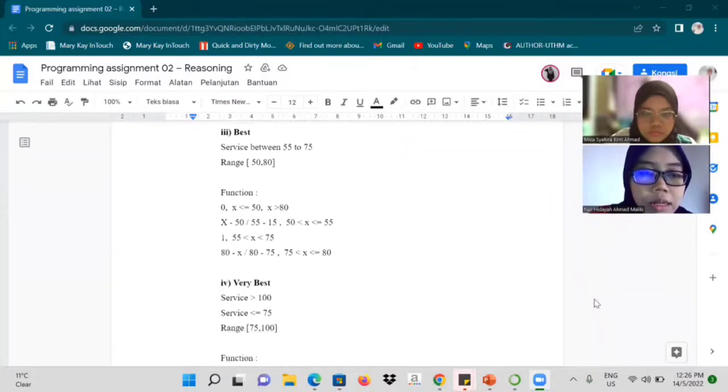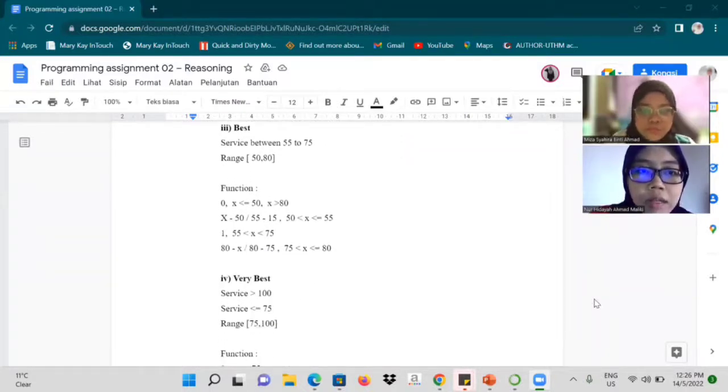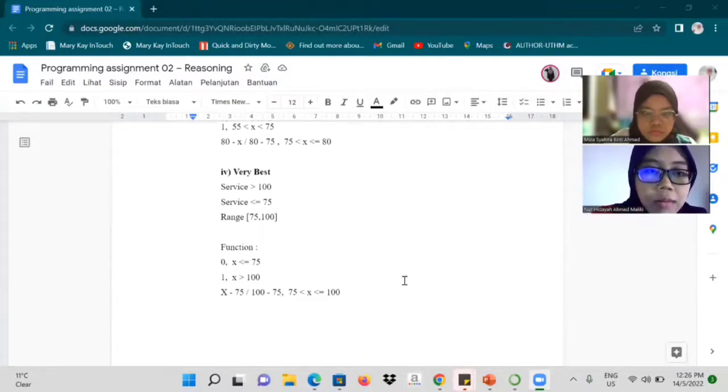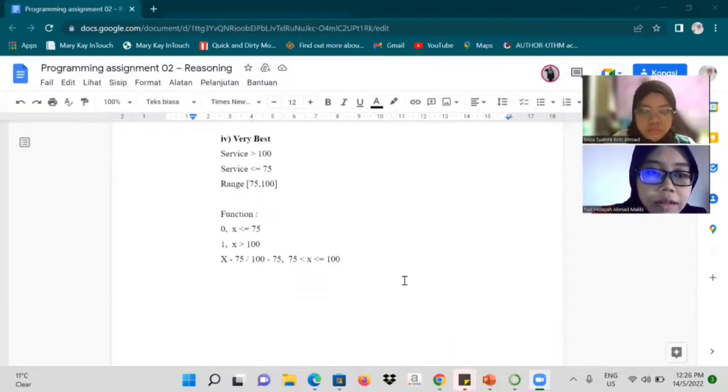Third, for the best, service between 55 to 75, range 50 until 80, and that is the best function. And the fourth, very best, service more than 100 and service less than or equal to 75, and the range is 75 and 100, and that is the very best function.